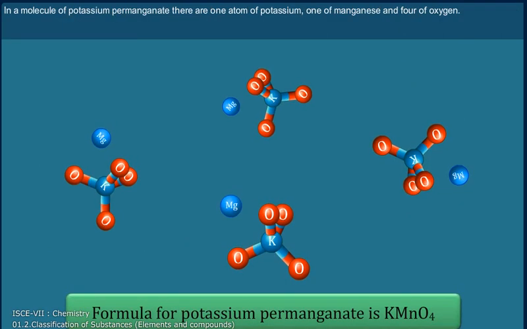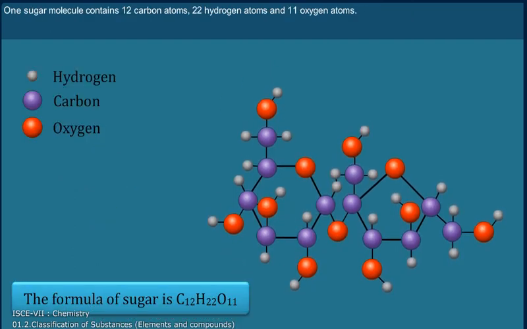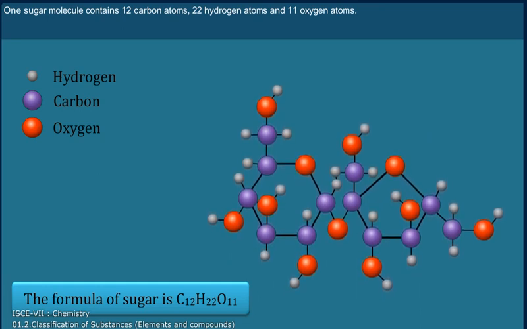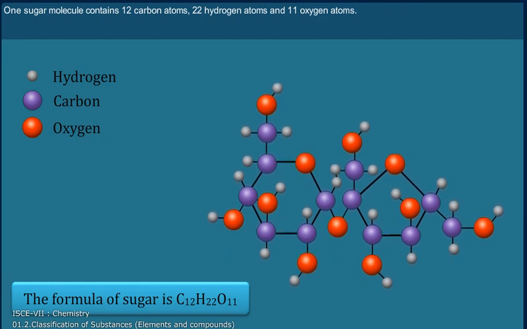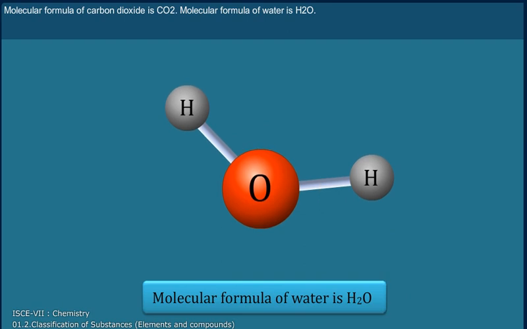In a molecule of potassium permanganate, there is one atom of potassium, one atom of manganese, and 4 atoms of oxygen. Hence, the formula for potassium permanganate is KMnO4. One sugar molecule contains 12 carbon atoms, 22 hydrogen atoms, and 11 oxygen atoms. Hence, the formula for sugar is C12H22O11. Molecular formula of carbon dioxide is CO2. Molecular formula of water is H2O.